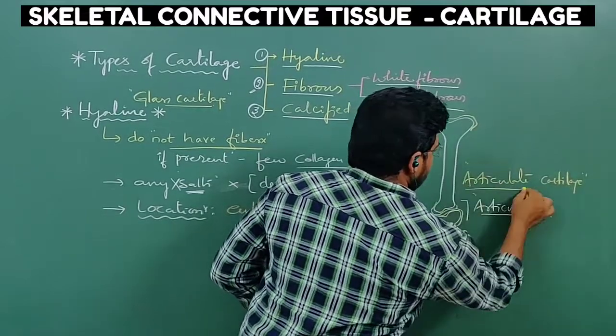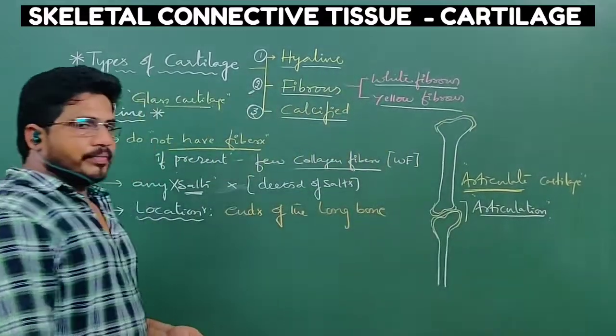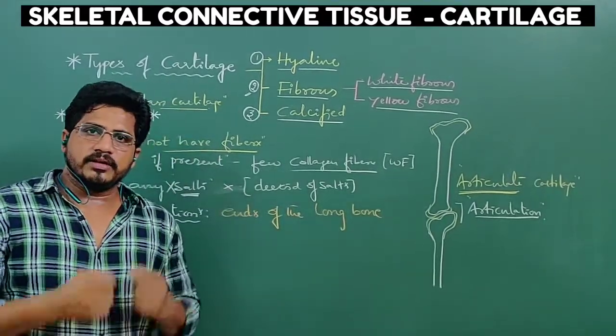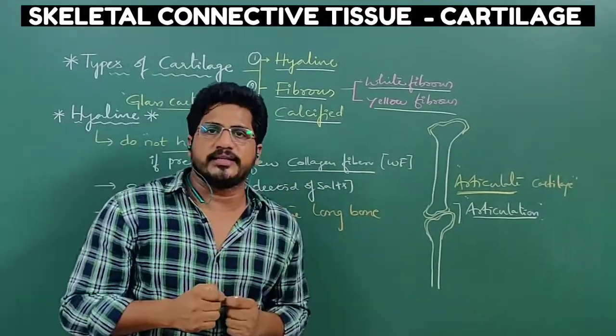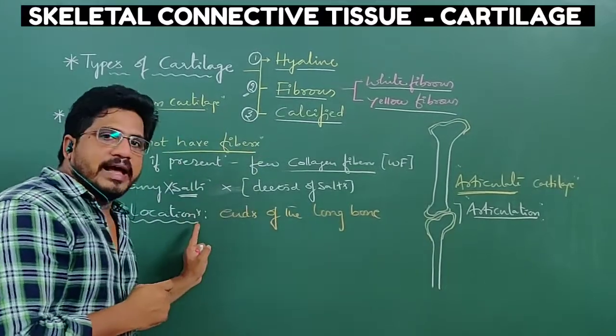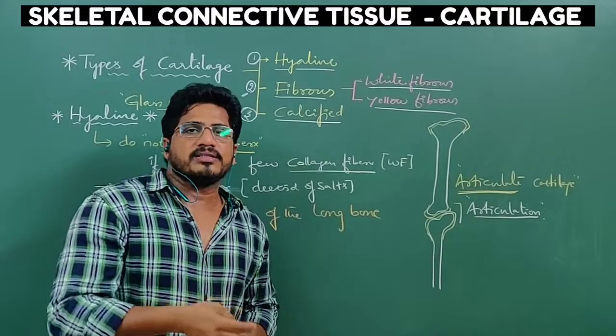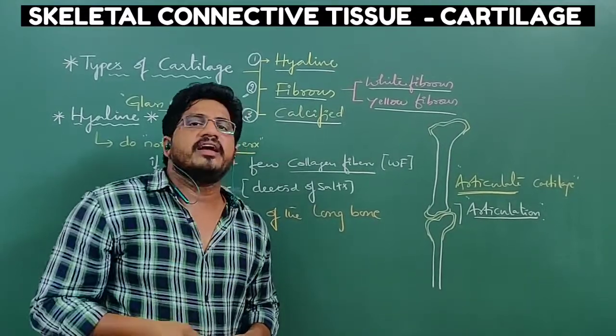According to the location, we can see this name. What is articulation? Formation of joint, when two bones are connected together by the help of hyaline cartilage lining. Why does hyaline cartilage help there? Because hyaline cartilage is present at the edges.